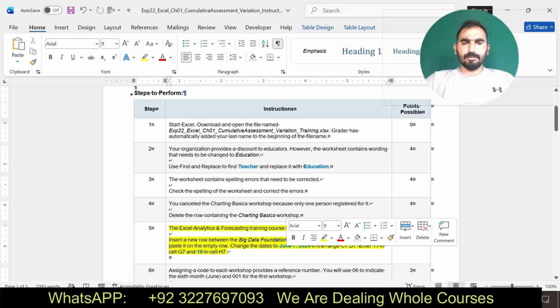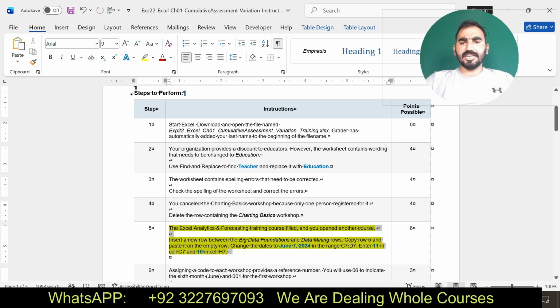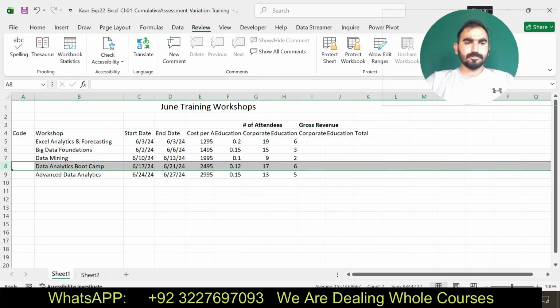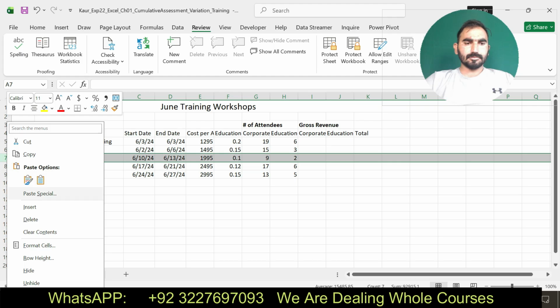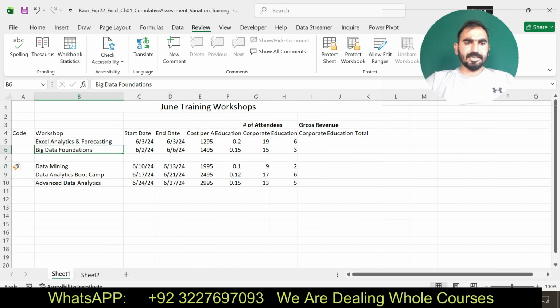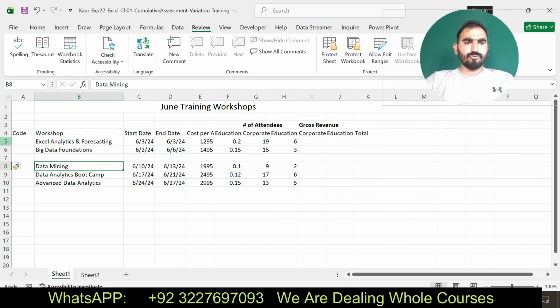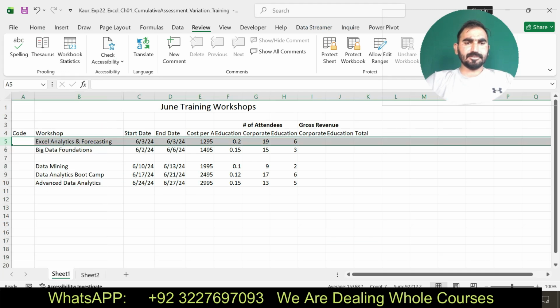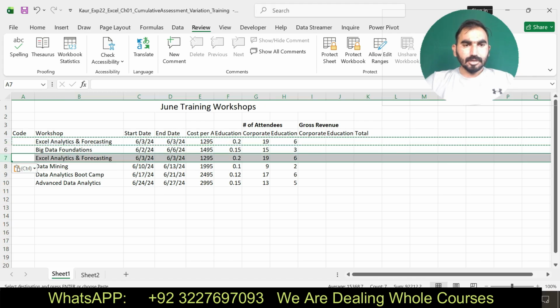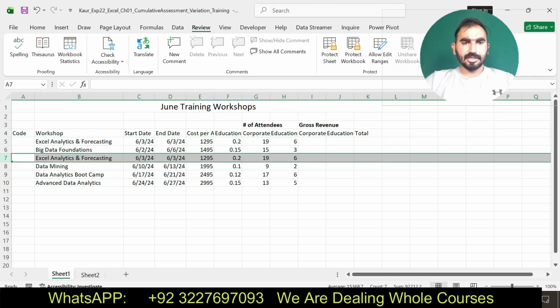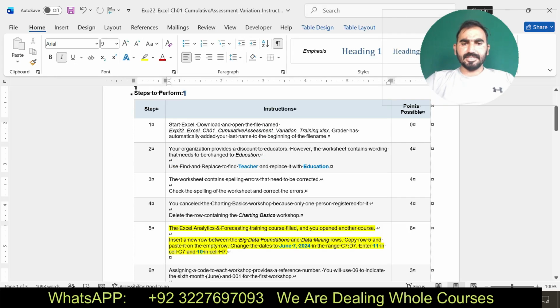Here you can see I am doing step number 5 now. Insert a new row between Big Data Foundation and Data Mining. I have inserted a new row. Then it says copy row 5 and paste into the empty row. Just copy this and paste this into the empty row. I have made this modification.